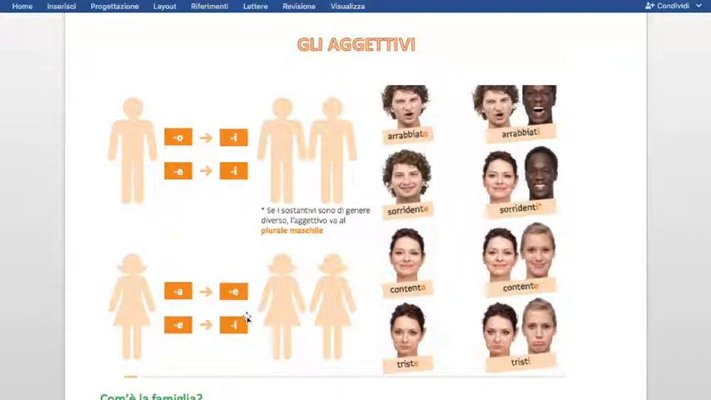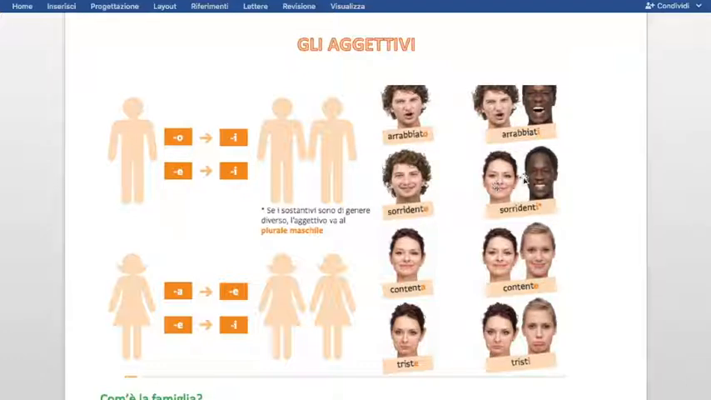Okay, here you can see some examples. Arrabbiato becomes arrabbiati, sorridente becomes sorridenti, contenta becomes contente, triste becomes tristi. We have practically three groups: masculine, feminine, and unisex, the third group that I like to call unisex, meaning the nouns and the adjectives in this case that end in e, but they can be feminine or masculine. For example, sorridente can be applied to a woman or to a guy, it doesn't change, and the plural will always be sorridenti.